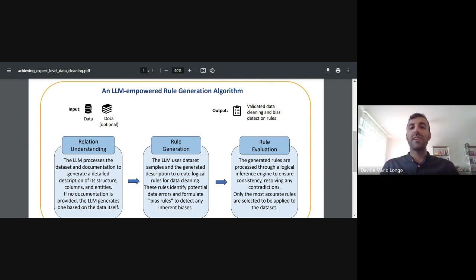These rules could be functional dependencies or uniqueness constraints, depending on the wish of the user, and the set of rules produced here will finally be evaluated in a third step, where we will use metrics such as support and confidence to understand which rules are relevant for this dataset, and also we will solve logical inconsistencies.